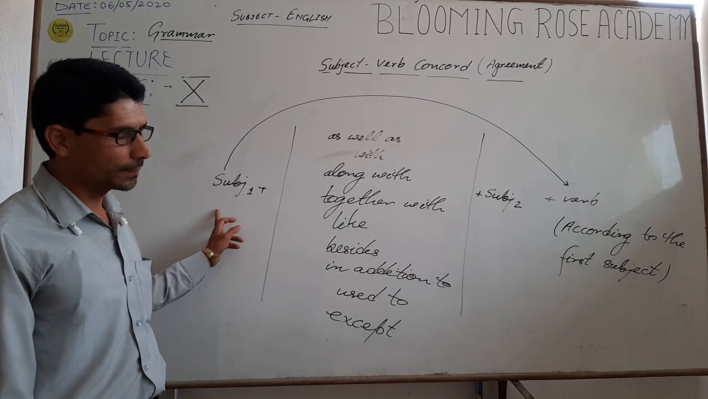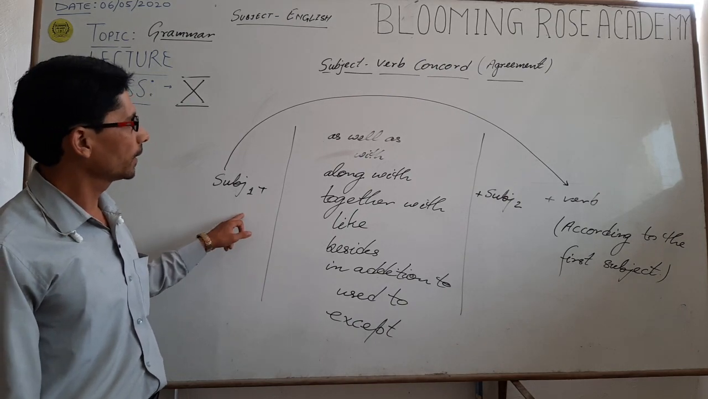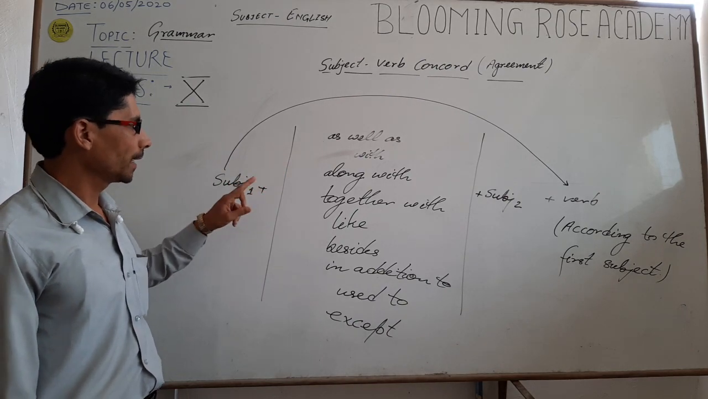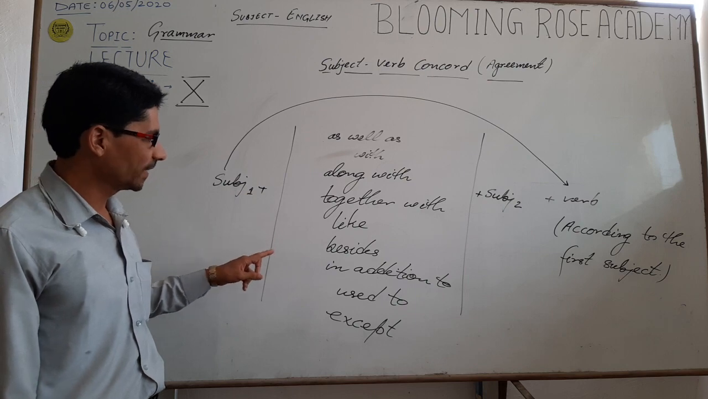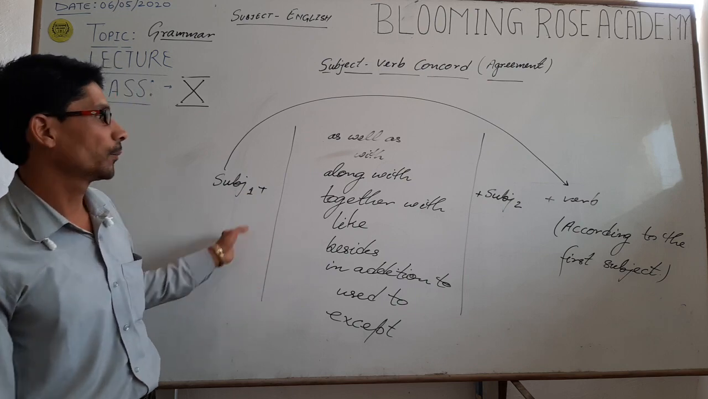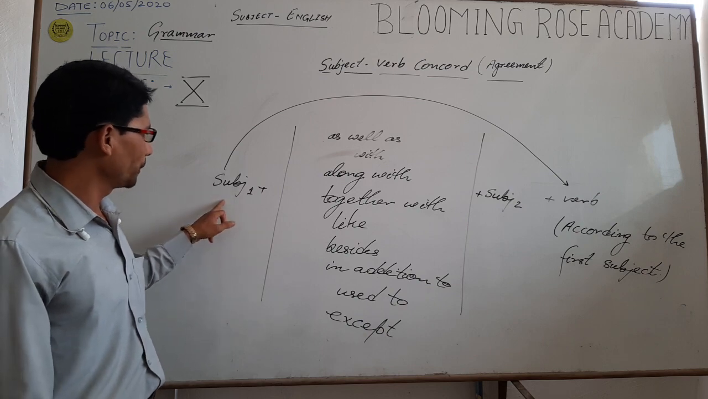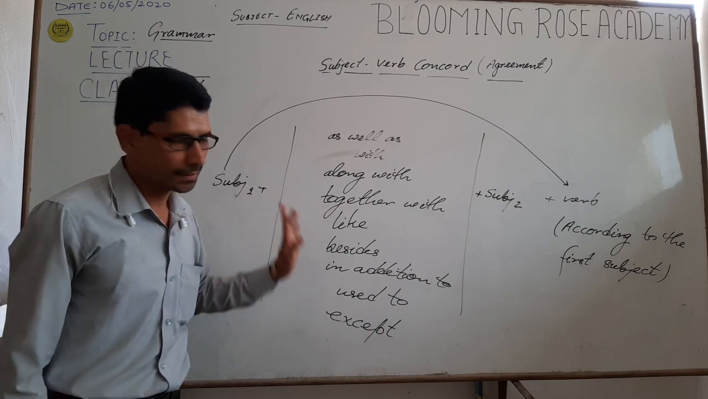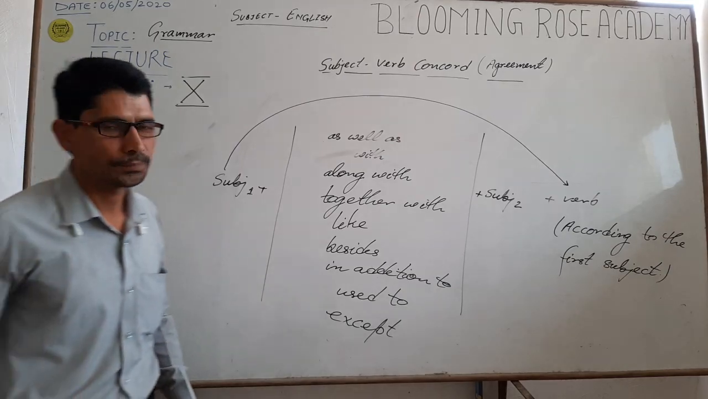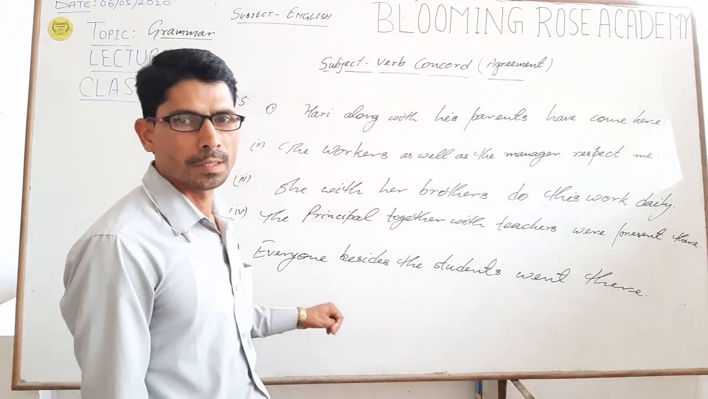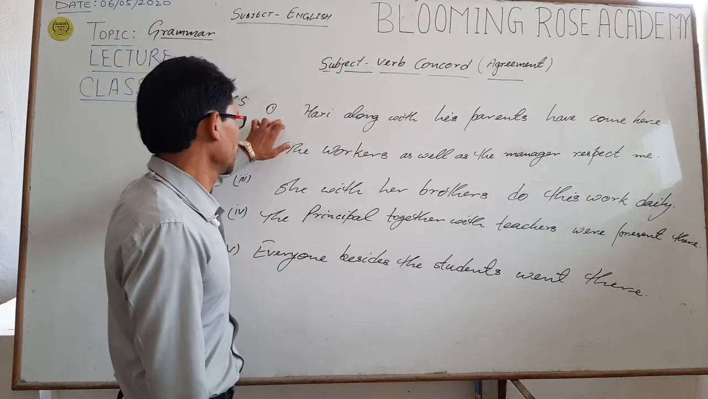Again, if two subjects are connected with as well as, with, along with, together with, like, besides, in addition to, used to, except, then the verb placed after it should always be placed according to the first subject. And now see some of the examples related to these rules.